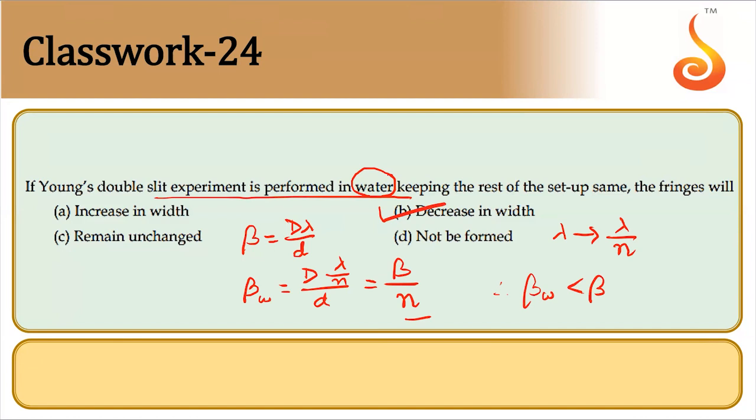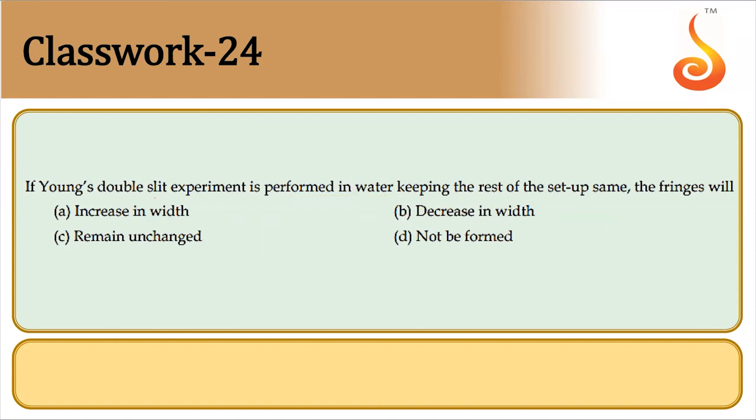That is option B. Yes, hope you have taken this. Shall we move on to next?